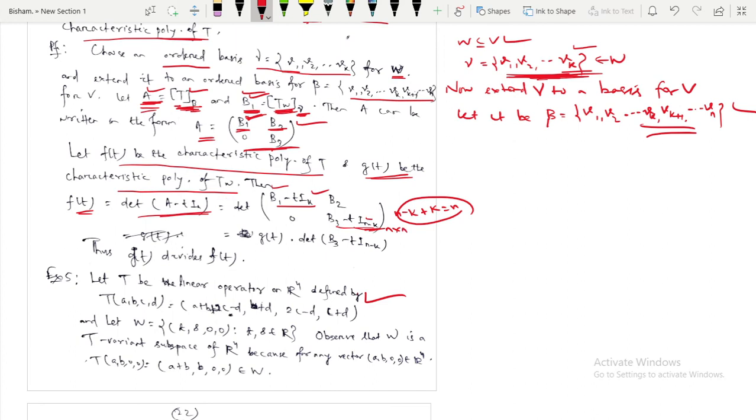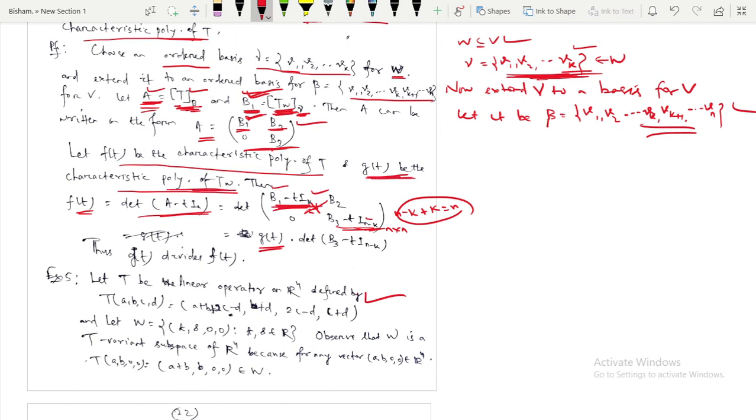You know how to find the determinant of a matrix: just the product of this one into this one minus B2 into this one. So B2 into this one will be 0, and only the product of this one into this one remains. This one is your g of t, because I am saying that B1 is the matrix associated with T_W, and g of t is the characteristic polynomial of T_W.